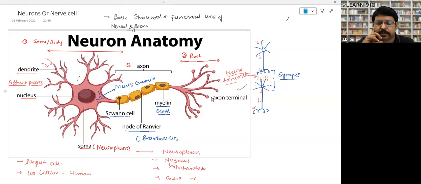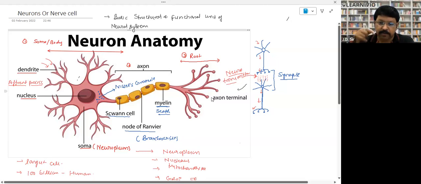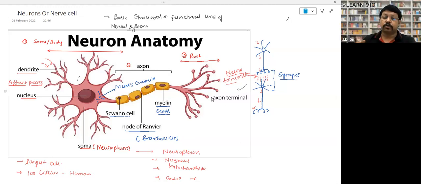Sir, in these nerve cells, myelin is the myelin sheath, right? Yes. The myelin sheath provides a cover. It protects it. Yes, it covers it, right? But protection is not the function, because a neuron may be myelinated or may not be myelinated. But yes, myelin sheath means cover. Myelin sheath means the cover which is made up of myelin. Then what is myelin? Myelin is a white colored protein, and it is a fatty tissue.